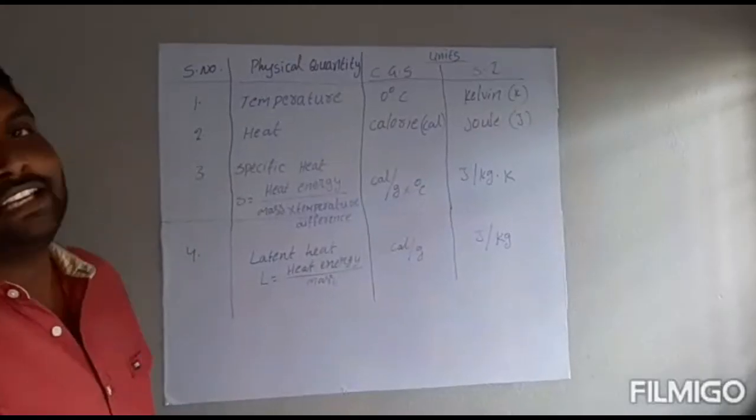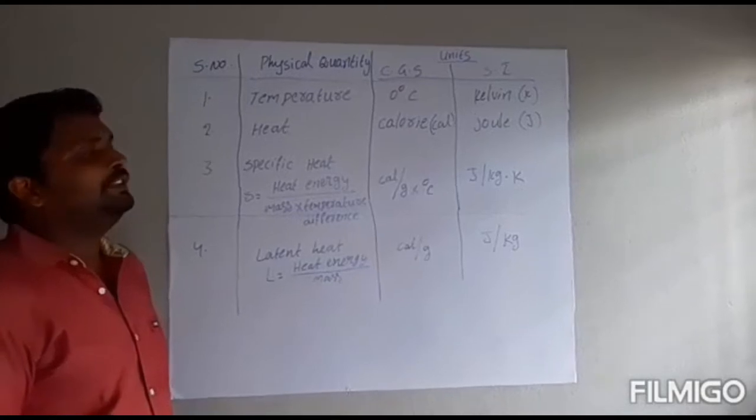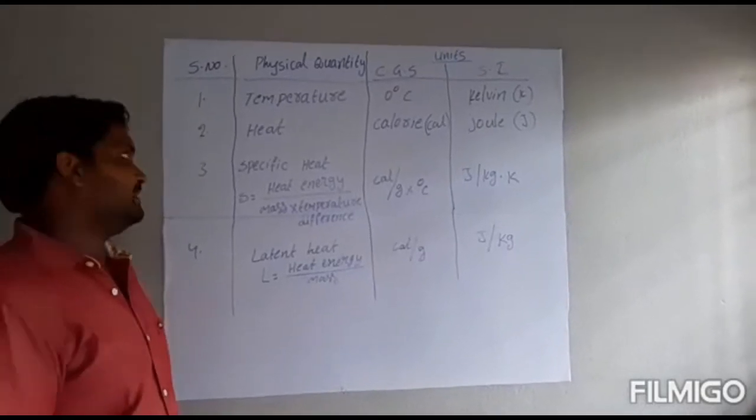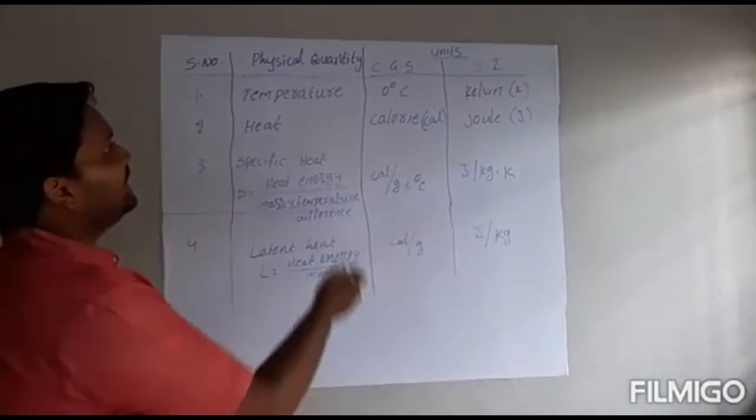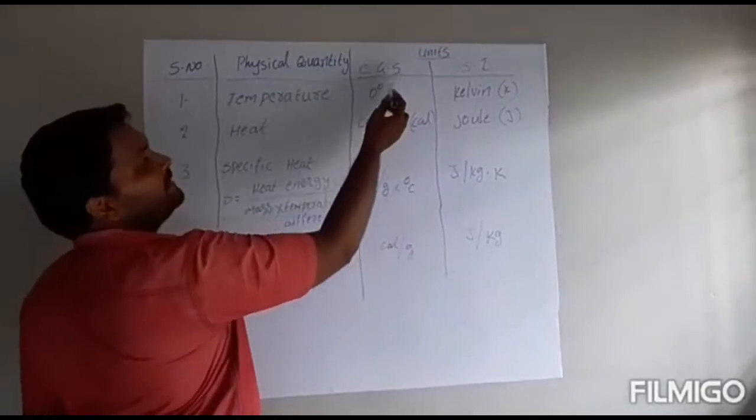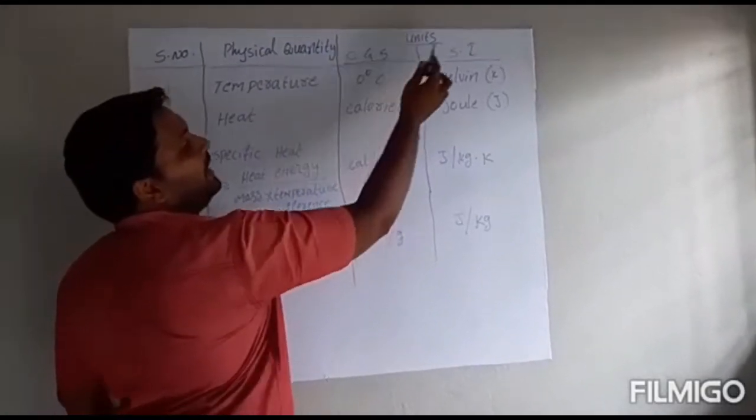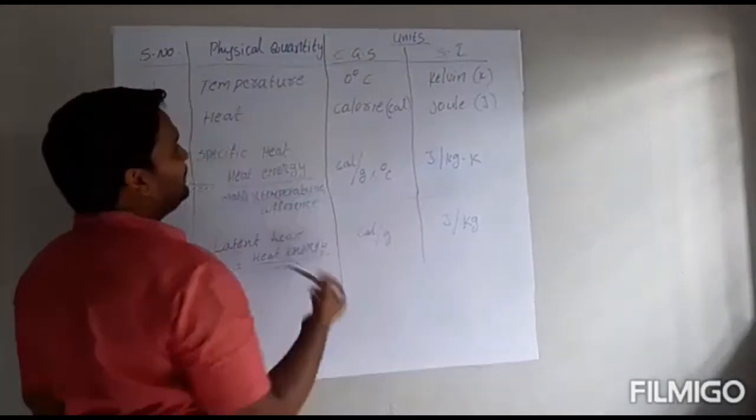We will see some physical quantities and their units in CGS and SI. For temperature, the CGS unit is degree Celsius and the SI unit is Kelvin.